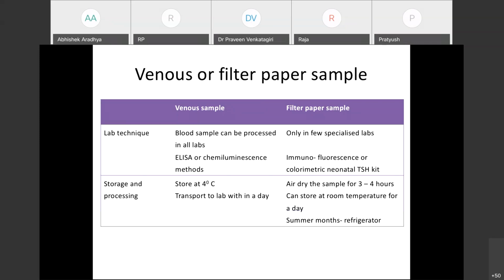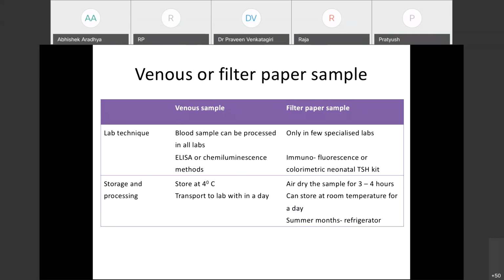And when usually we screen for other metabolic disorders also, expanded newborn screening, that is possible with the postnatal TSH based approach. Both can be clubbed together. But with the cord TSH based approach, that is not possible. And when a unit wants to adopt this TSH based screening, whether they have to go for the cord or postnatal one, the cord one is slightly resource intensive because we need round the clock presence of personnel who have to be trained. While in the postnatal TSH based one, one person can be trained who can be used at some fixed time point of the day to collect the samples. So these things come into play when we are deciding which one has to be followed in our unit.